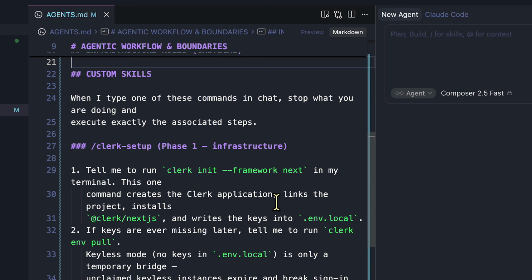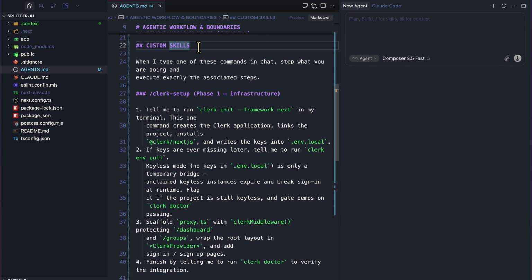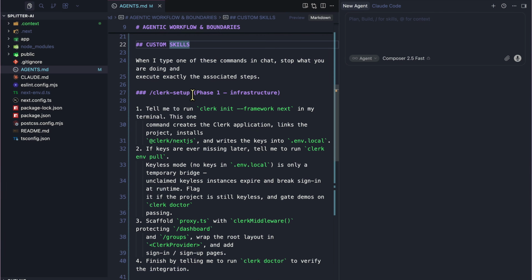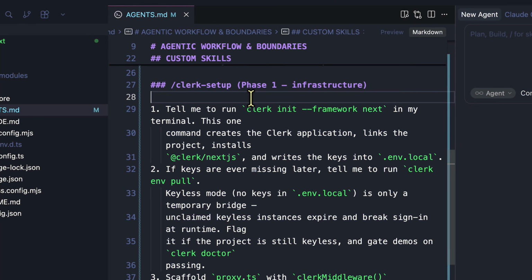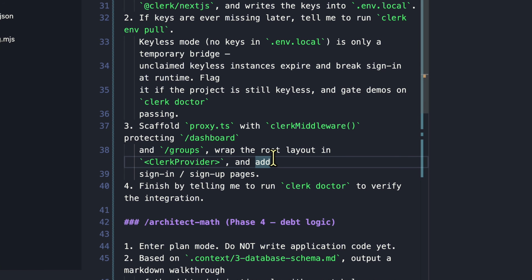The last section is my favorite, which is the custom skills. These are commands I invented, they're not features of Claude Code. They're just markdown that says, when I type this, do exactly these steps. So the first one is clerk setup. It provisions the whole auth layer: the Clerk app, keys, middleware, sign-in pages. And it starts by telling me what to run in my terminal, because the CLI needs my browser to log in.